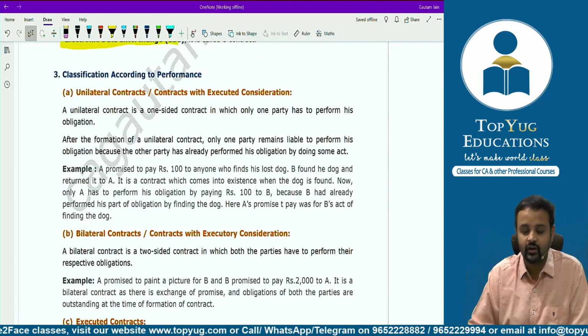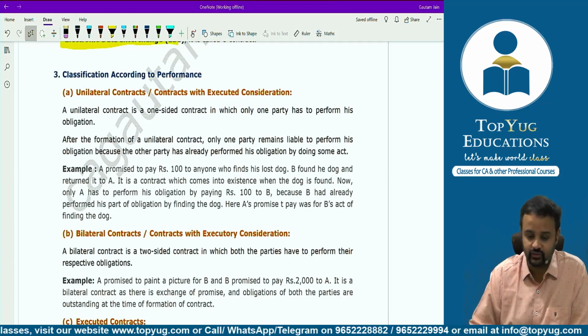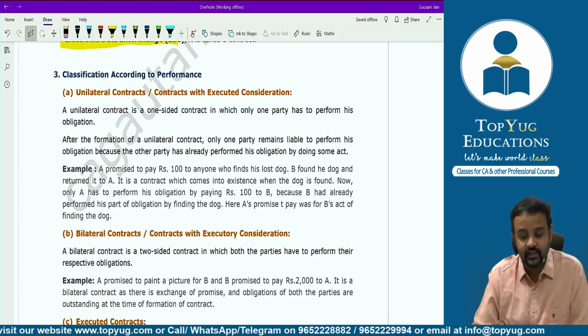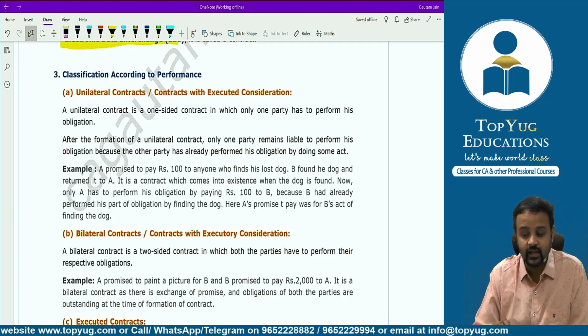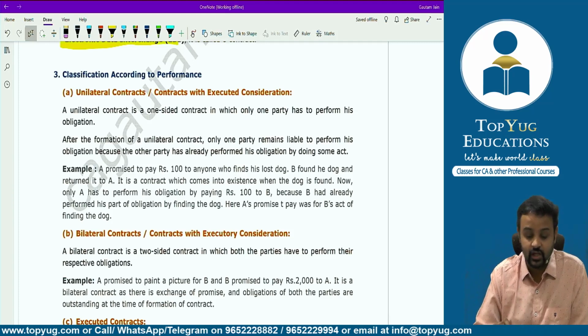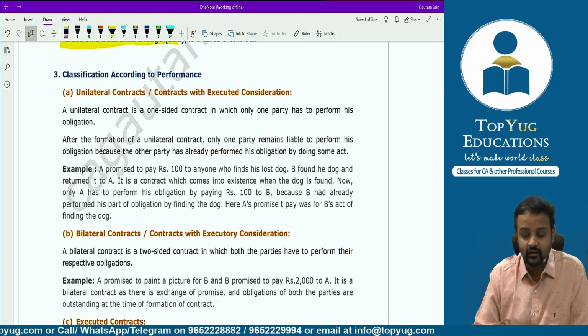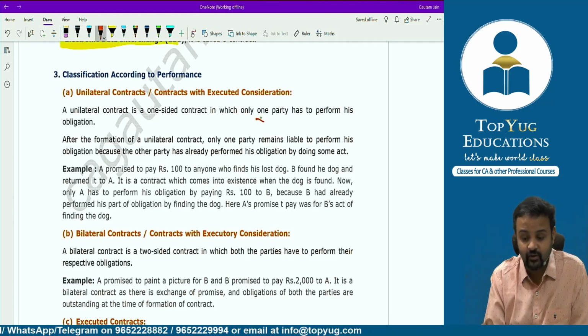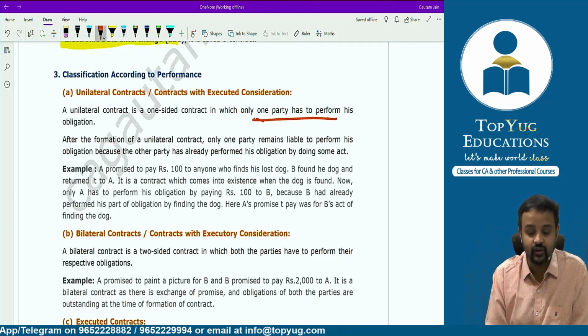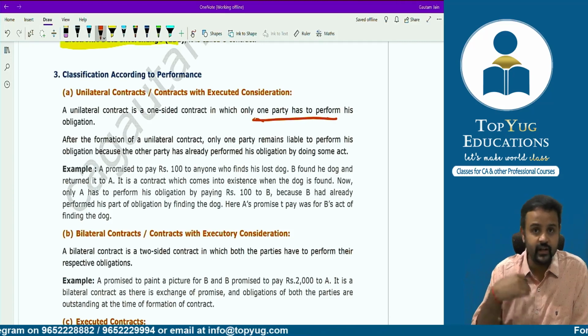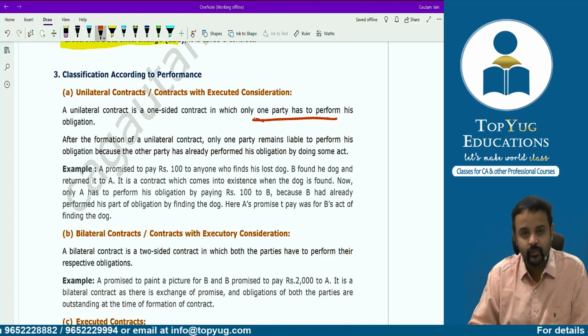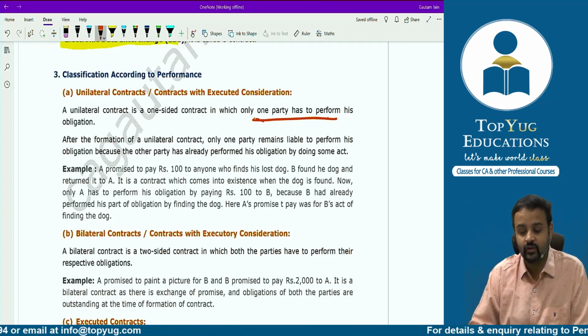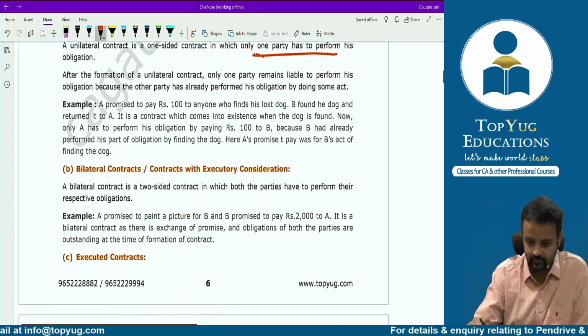Unilateral contract or contracts with executed consideration. A unilateral contract is a one-sided contract in which only one party has to perform his obligation. After the formation of a unilateral contract, only one party, right? So at the time of formation, please understand, only one party has to perform, right? That means one party has already performed. After formation of the unilateral contract, only one party remains liable to perform his obligation because the other party has already performed his obligation by doing some act.